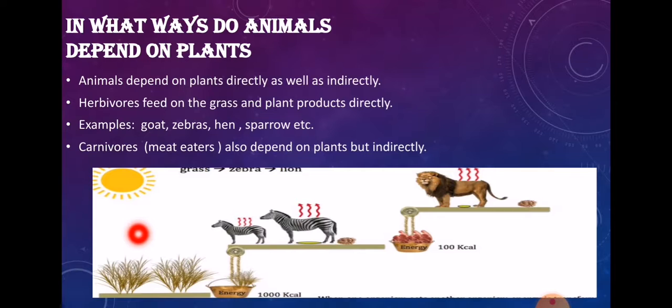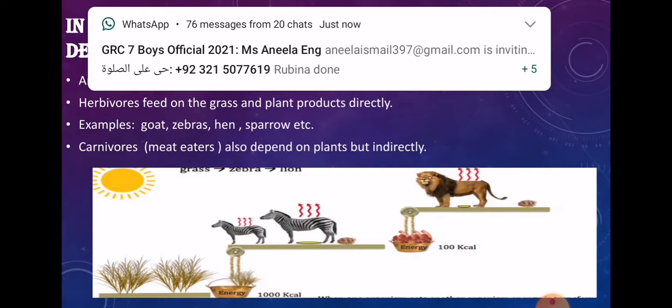What I'm saying is that a carnivore animal is feeding on the herbivore animal directly, but the sun's energy or the plant's energy is going inside the lion's body as well. So the carnivorous animals also depend on the plant indirectly. The lion is not eating the grass directly, but the energy of the plant is going inside the body of the lion indirectly.